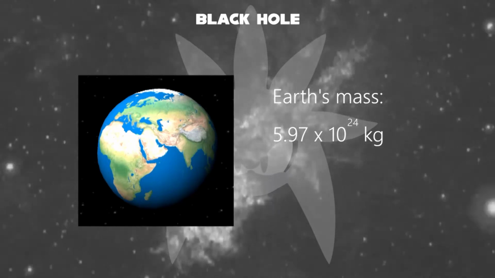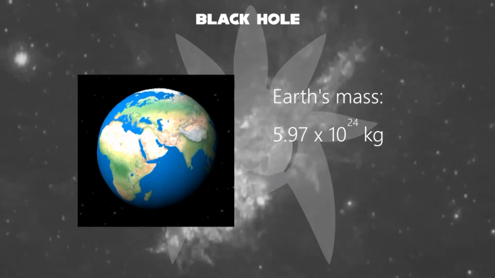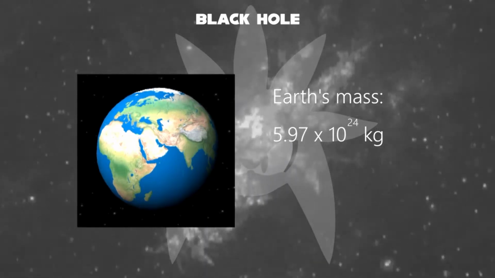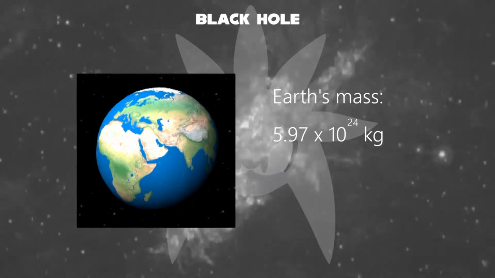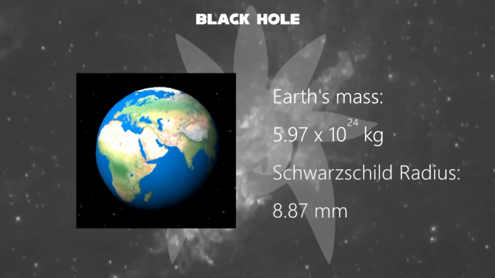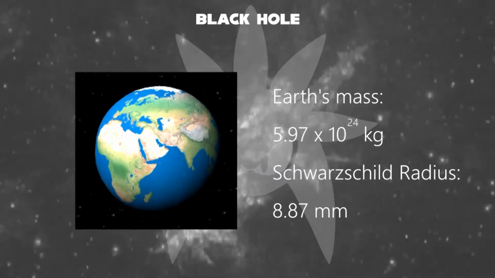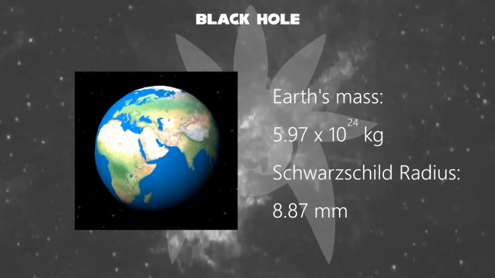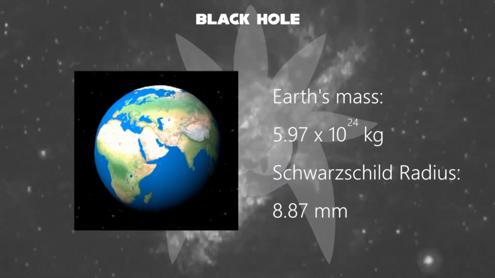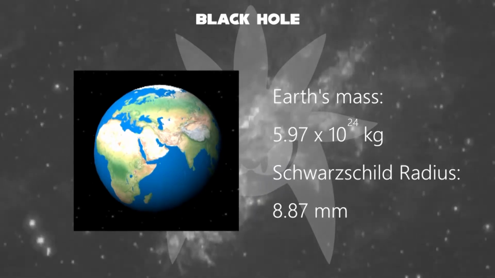Schwarzschild radius? I've never seen how to solve this. It's 2GM by c squared. Now, when you solve this, you may use a calculator if you're too slow to solve. It's 8.87 times 10 to the negative 3rd meters, which is also equal to 8.87 millimeters.